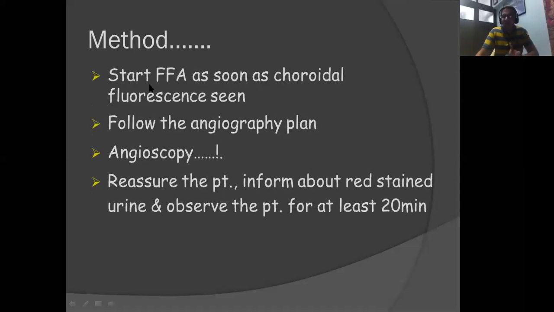Start the FFA as soon as the choroidal fluorescence is seen. So the main thing is to start the timer. When you start the timer, the moment the sister pushes the dye, after 2 to 3 seconds you can start. Why usually do we wait for 2 to 3 seconds? Usually some amount of time is taken for the dye to leave the syringe and enter the circulation. So for that, usually what I do, I keep a gap of 2 to 3 seconds before starting my timer.